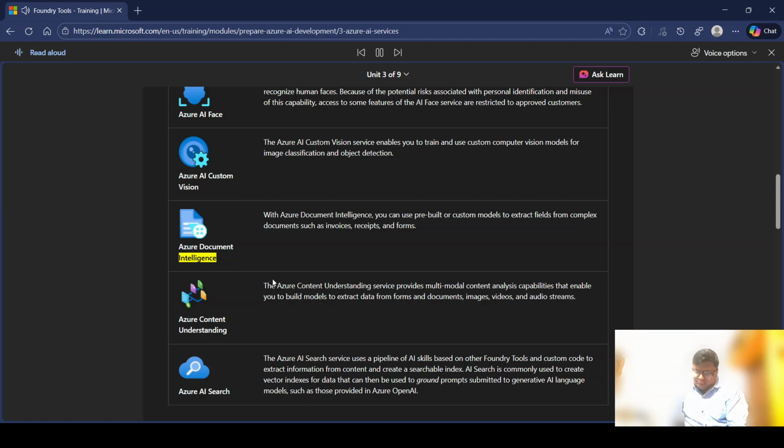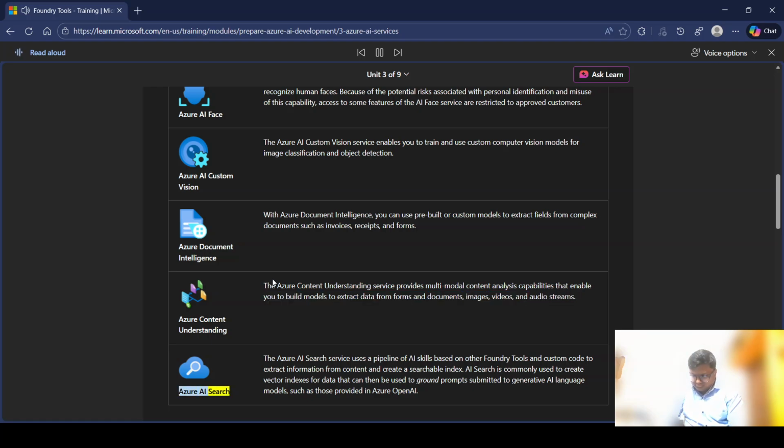Azure Document Intelligence. With Azure Document Intelligence, you can use pre-built or custom models to extract fields from complex documents such as invoices, receipts, and forms. Azure Content Understanding. The Azure Content Understanding service provides multimodal content analysis capabilities that enable you to build models to extract data from forms and documents, images, videos, and audio streams.